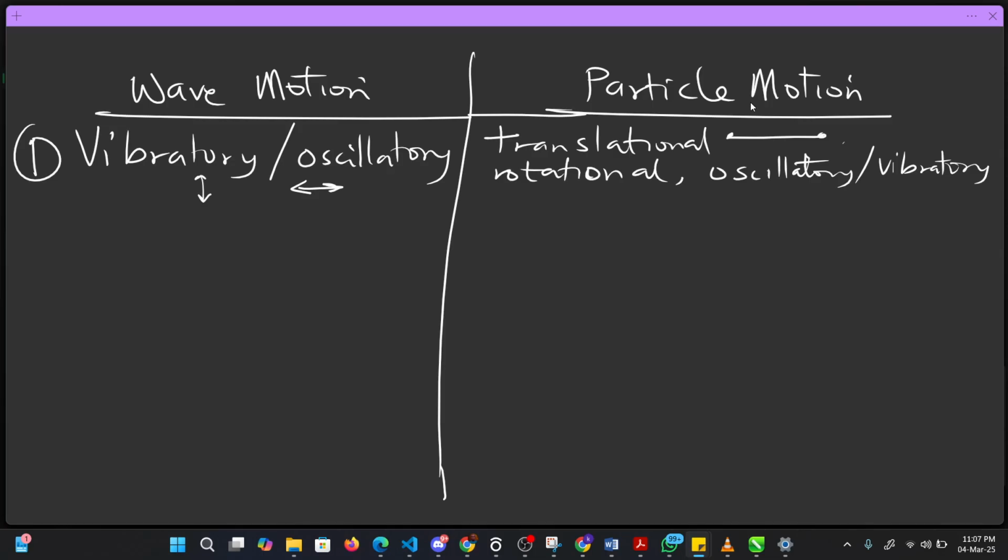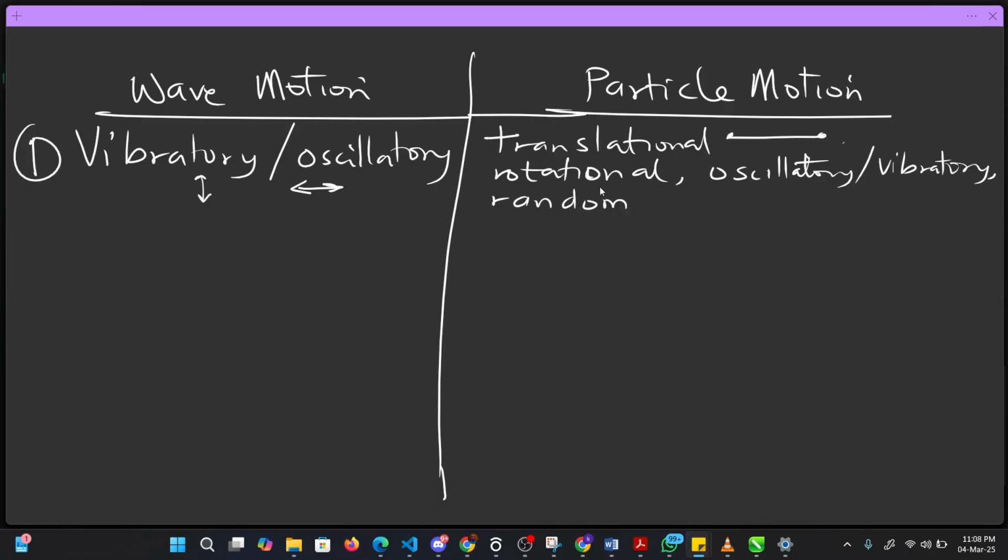So you see that a particle can undergo translational motion, rotational motion, oscillatory or vibratory motion, and it can also undergo random motion. These are basically the types of motion.